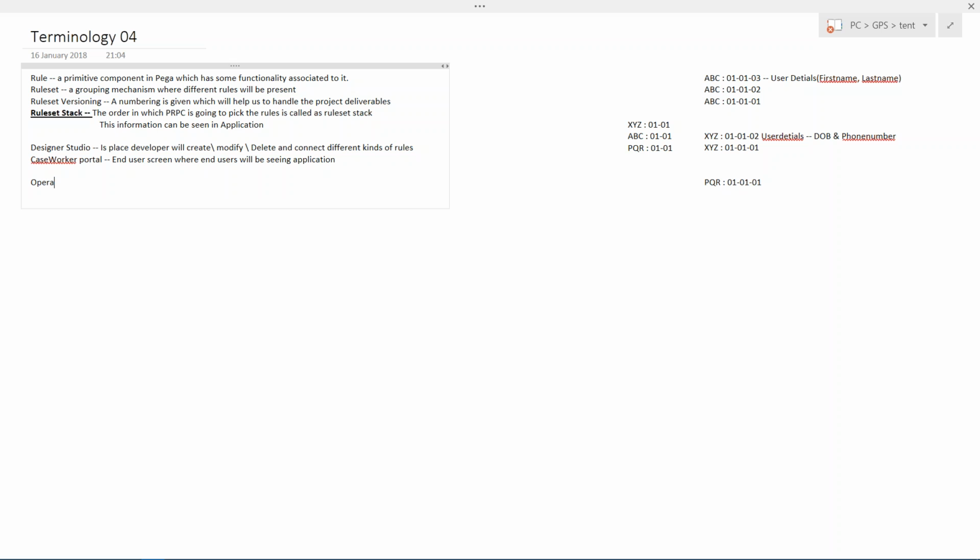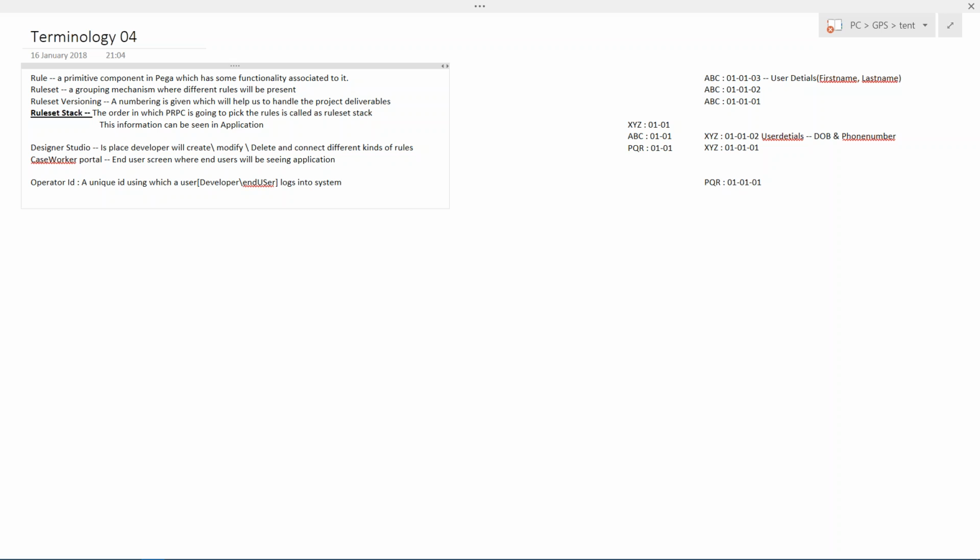Operator ID. What do you mean by an operator ID? Simple. A unique ID using which a user logs in to the system. What are the different types of users we have? Majorly, the users we have are classified into two types: developer and end user. So a unique ID using which a user logs in to the system is called an operator ID.